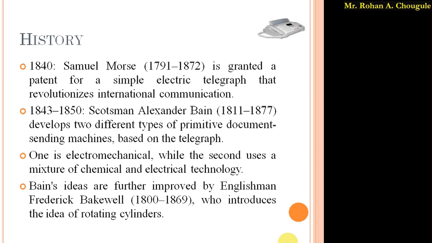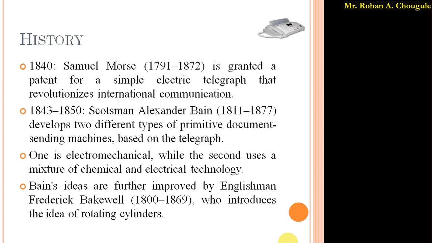Then, as we know, once anything is developed, the invention in it goes on continuing. After that, the Scotsman Alexander Bain developed two different types of primitive document sending machines, and they were based on the telegraph. The first machine is electromechanical and the second machine is a mixture of chemical and electrical technology.